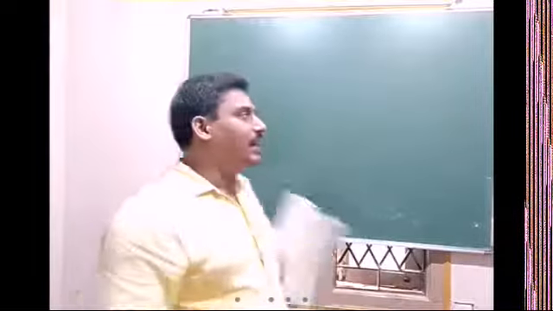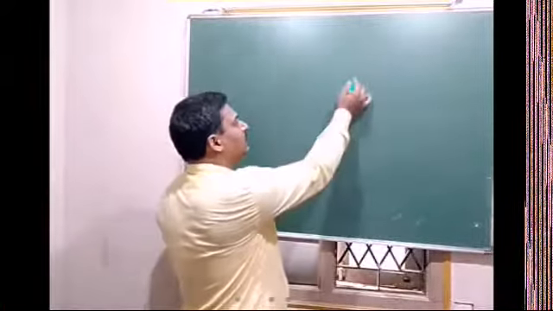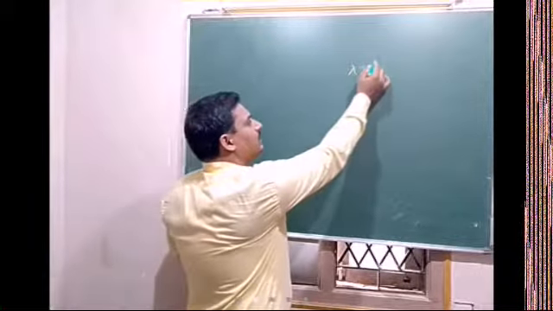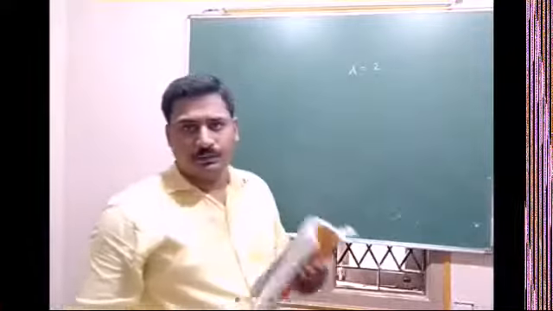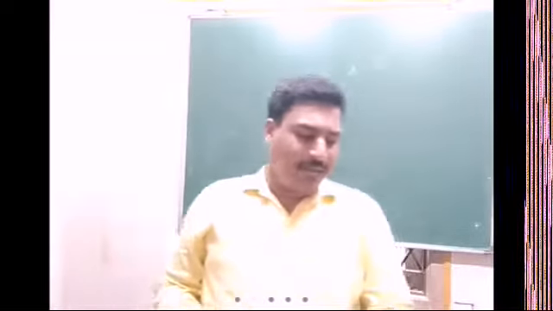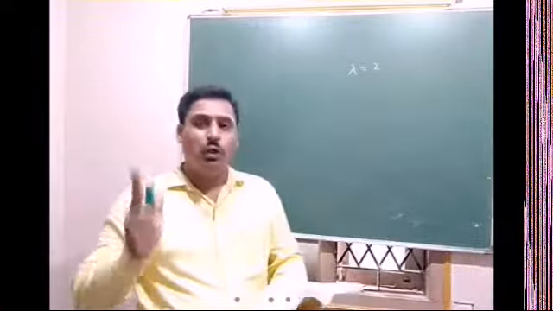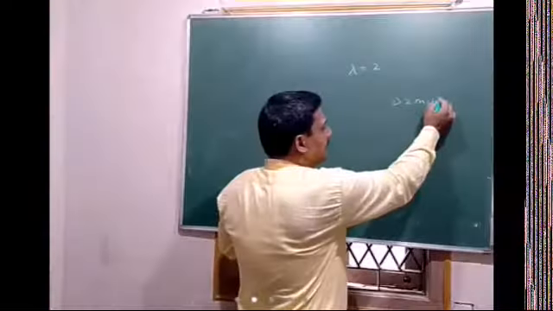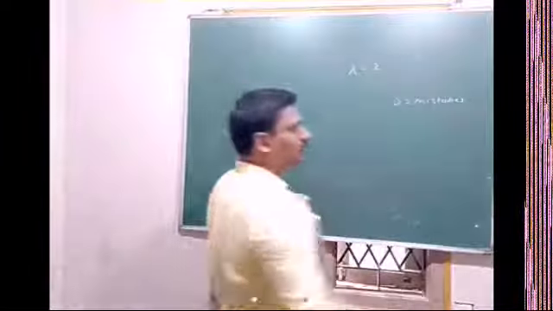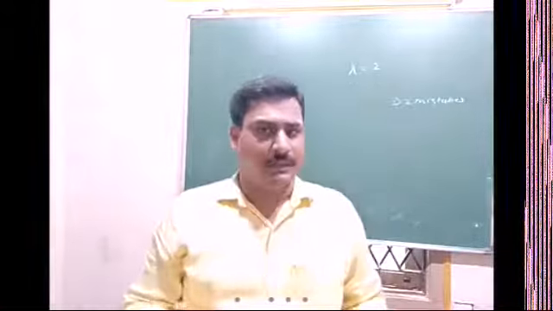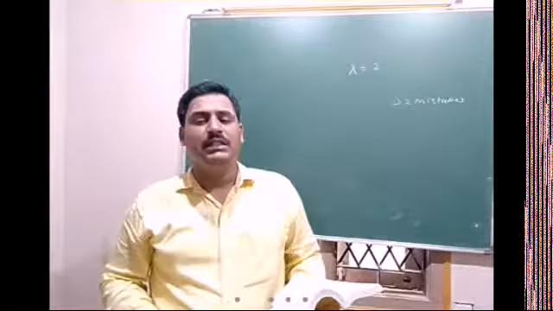So on an average, average means mean. So the parameter of the Poisson distribution is lambda is equal to 2. Then find the probability that a page typed by him has 2 mistakes. So the first question: 2 mistakes. The page which is typed by him has exactly 2 mistakes. Okay, so it is easy to solve.